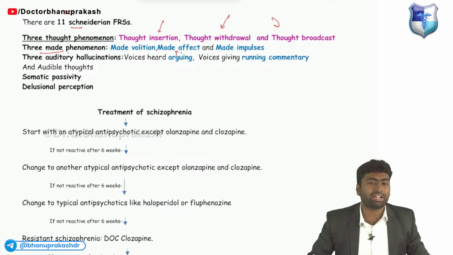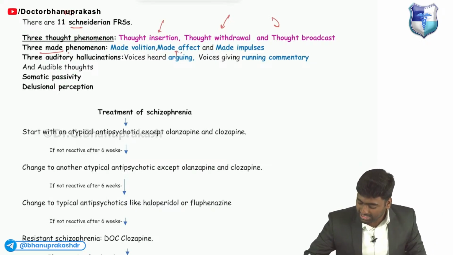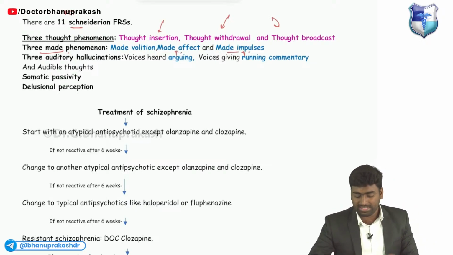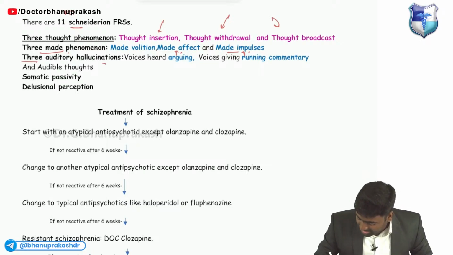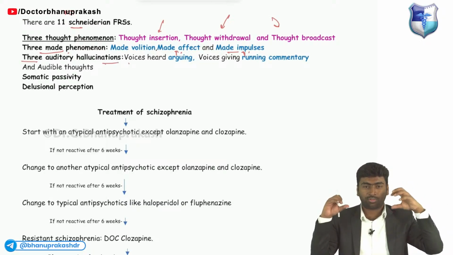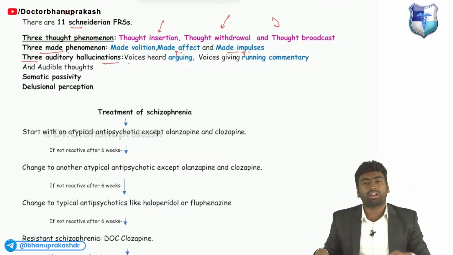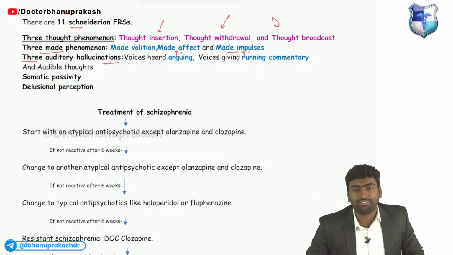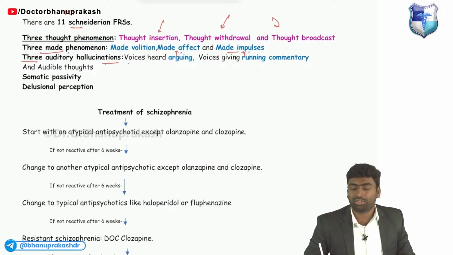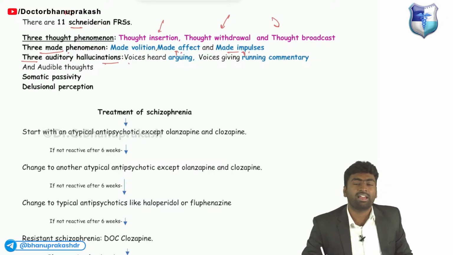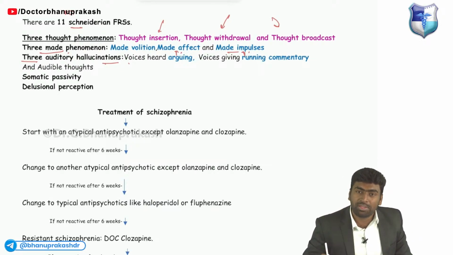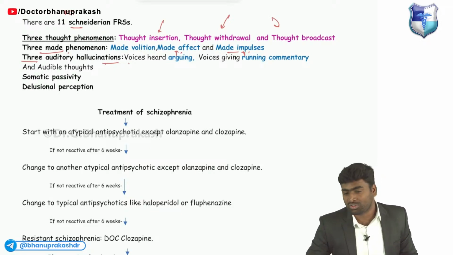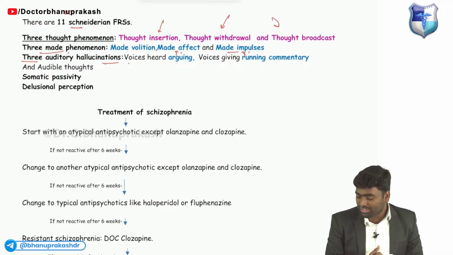And made affect. He made me change my mood. Okay, and he made me do this impulsive act. Fine. And 3 audible hallucinations. The two voices first will argue and then they will give running commentary. ठीक है, वो अभी गेम चेंजर सेशन देख रहा है, फिर इसके बाद अभी चाय पीने जाएगा. ठीक है, फिर उसके बाद वो दोबारा गेम चेंजर सेशन देखेगा, फिर शाम को आकर रिवीजन करेगा, फिर PYQ करेगा, फिर एग्जाम में पास होगा. तो this will be the voice giving this running commentary.